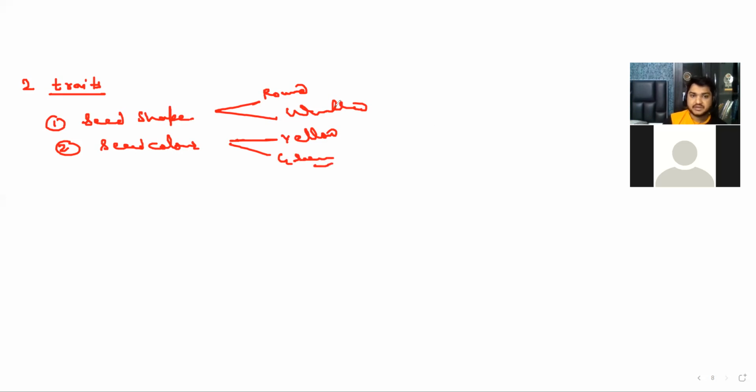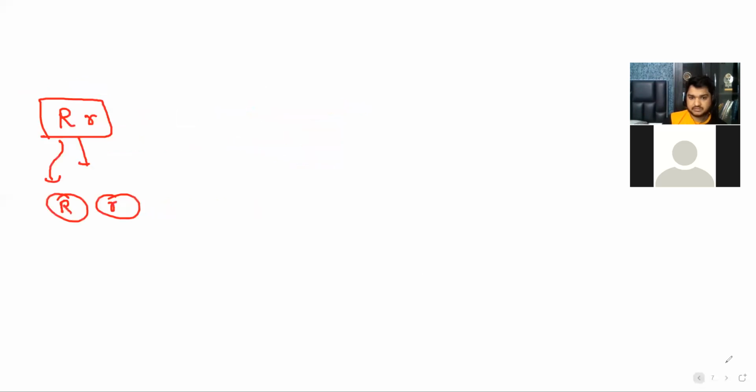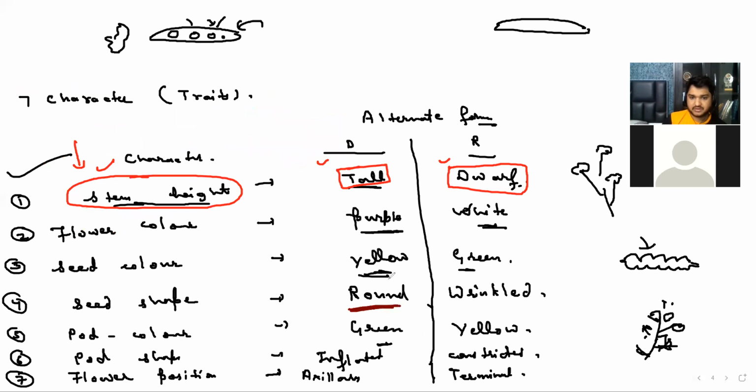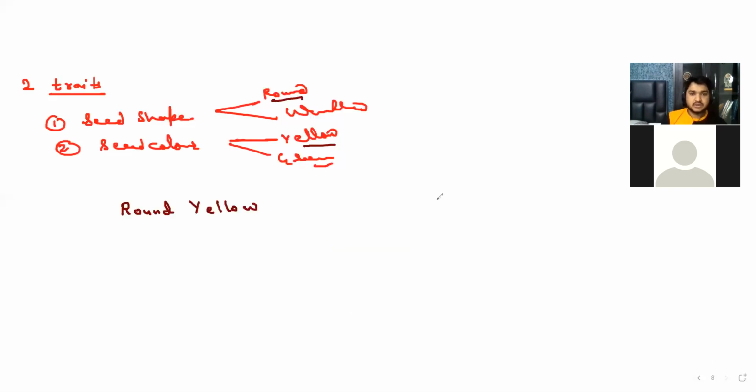So if I am writing the parent name, round and yellow, you're taking together. Which one is dominant? Which one is recessive? Round and yellow both are dominant, so that's why I am taking one parent dominant, one parent recessive. Green and wrinkled are recessive. So we will say wrinkled and green, and these are recessive.